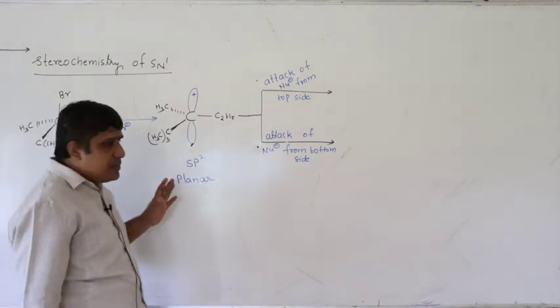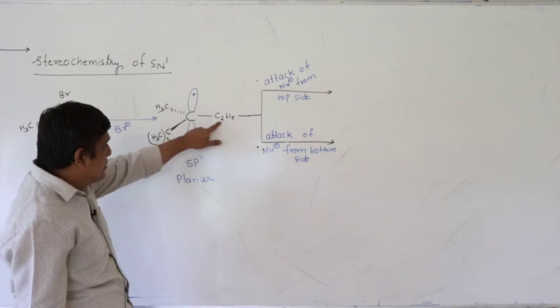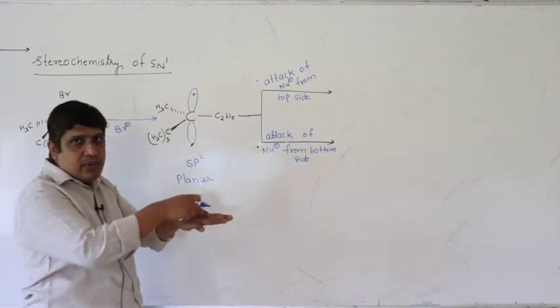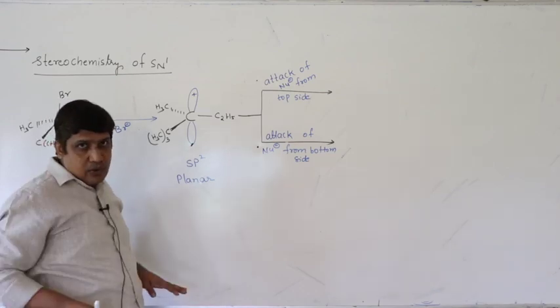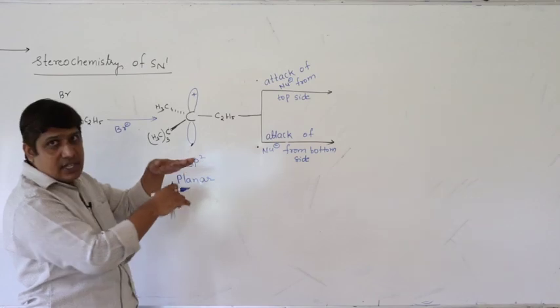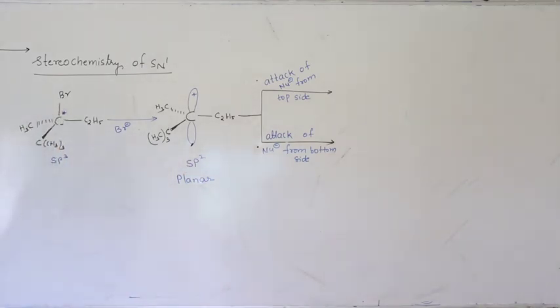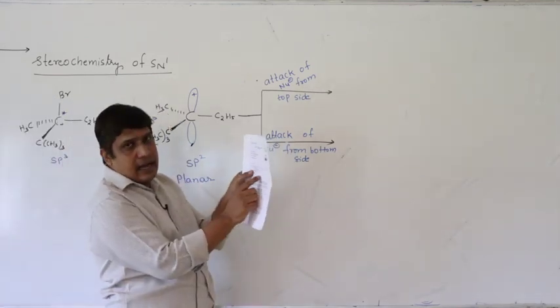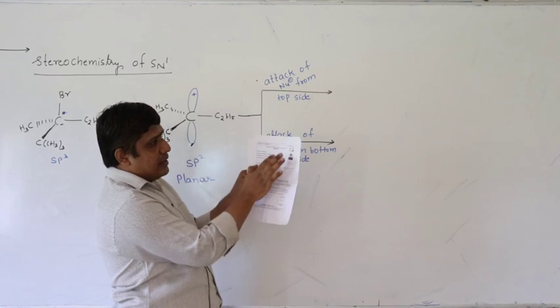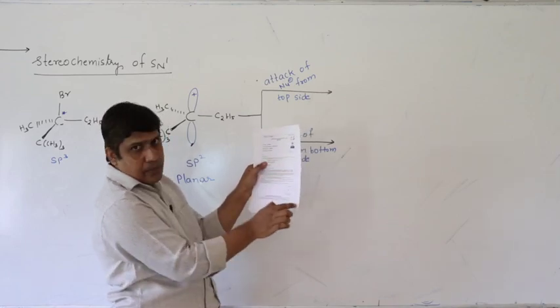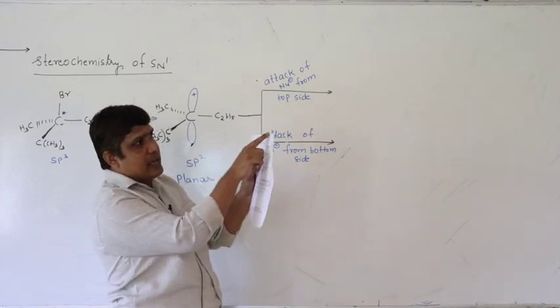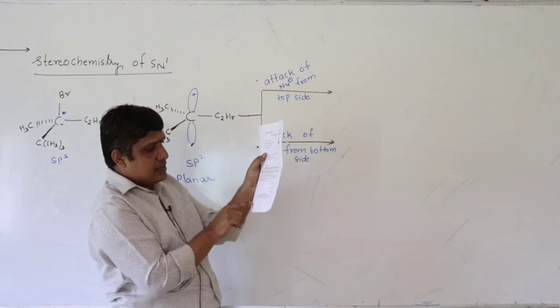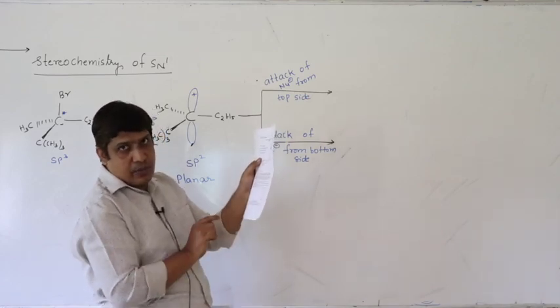So what is the meaning of this trigonal planar? Imagine this carbon with 3 bonds present in the same plane: carbon, ethyl group like this, here you have methyl and isopropyl group. So this is a p orbital. I am taking a paper, here I am considering the carbon, ethyl group, methyl group, isopropyl. I am holding like this, carbon, methyl, ethyl, isopropyl.